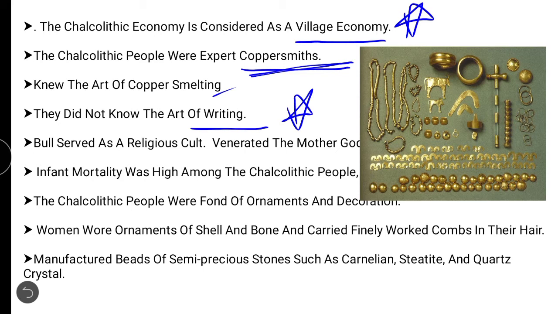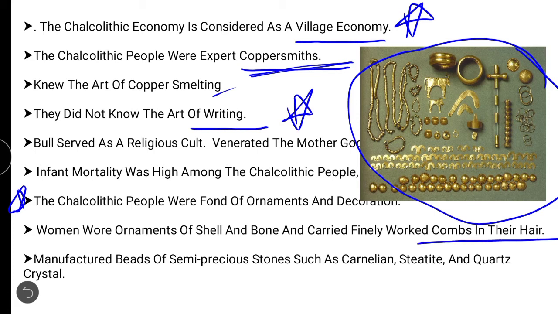Here you can see the various instruments which were prepared by those people for their ornaments and for decoration. Very, very important, guys. If they had not invented this, nowadays we wouldn't have these gold and silver ornaments. Next, women wore ornaments of shell and bone and carried finely worked combs in their hair. What did women used to wear? Ornaments of shells and bones.